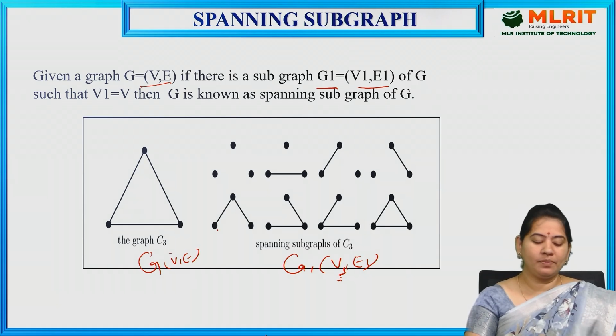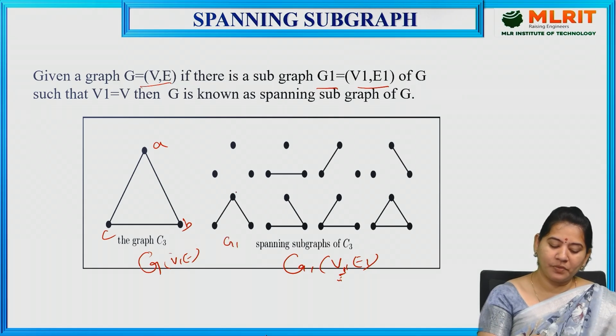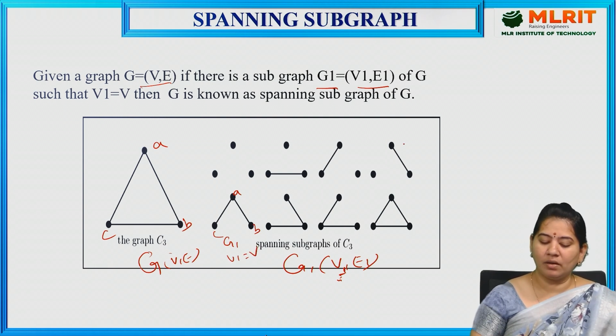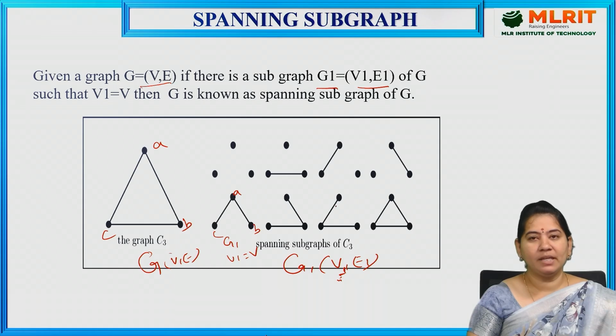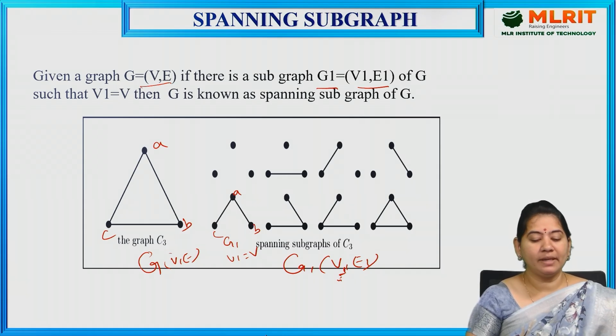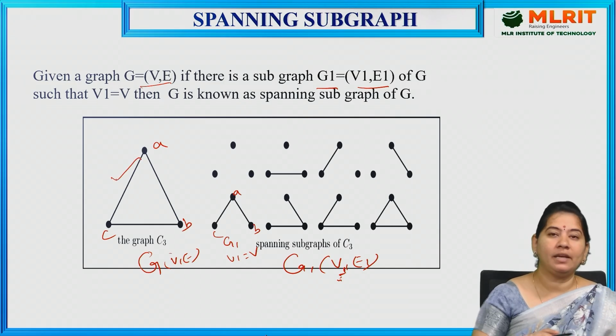Here, if you observe, I am denoting the vertices with A, B, C, and if you take this as G1, here also A, B, C. So now if you observe, the vertices V1 is equal to V here. Like this, all are having the vertices equal to the main graph. So that's why I can say that this is called a spanning graph.